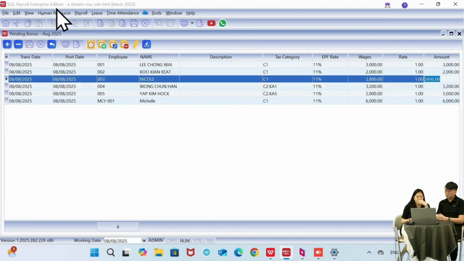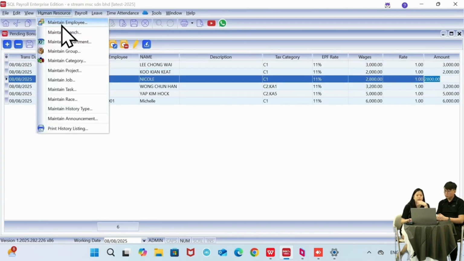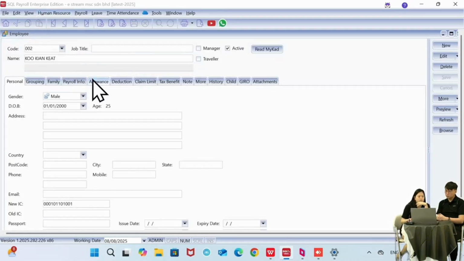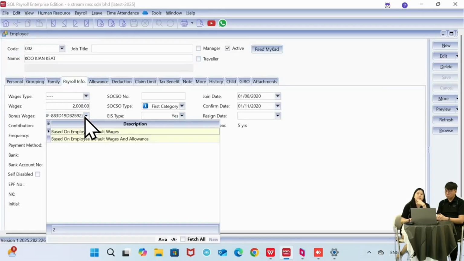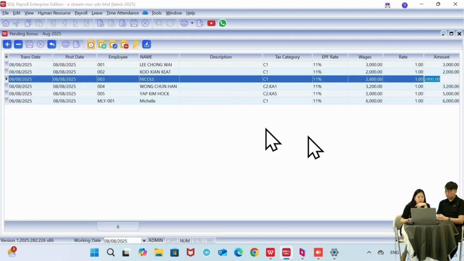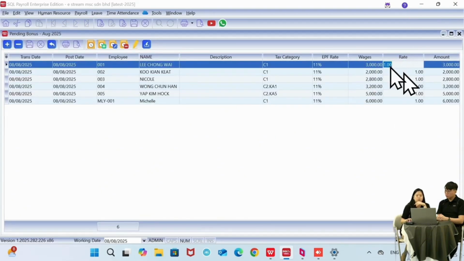So the setting in maintain human resource just now, in the maintain employee, I click on it, and then payroll info. You can see the category that we have skipped. The setting we skipped just now is the bonus wages. So this one determines whether the bonus rate will depend on your salary only or on your wages plus your fixed allowance. So this one depends on the company policy.